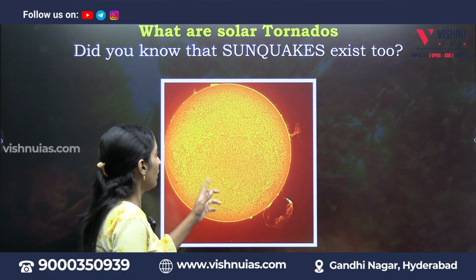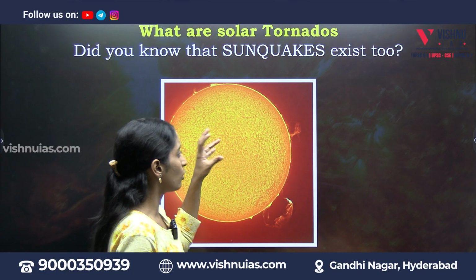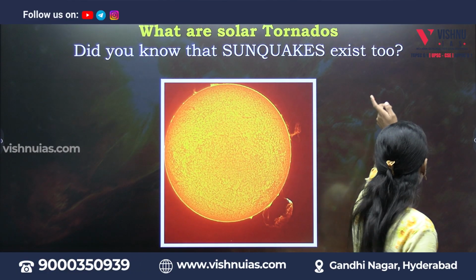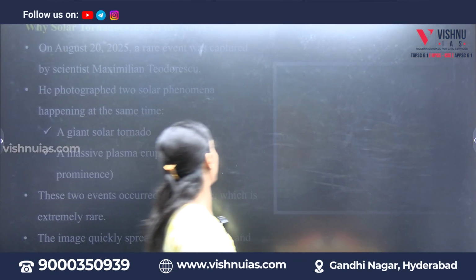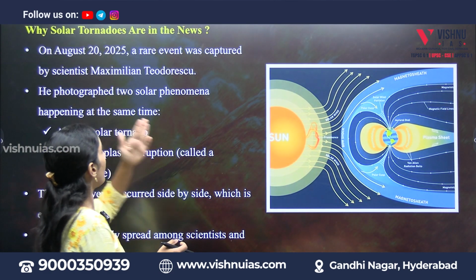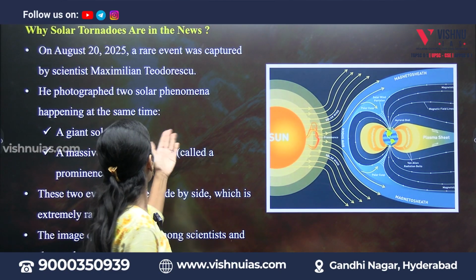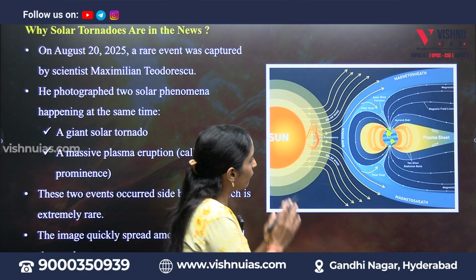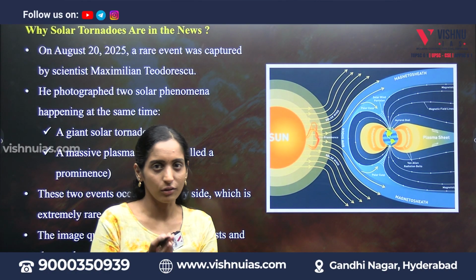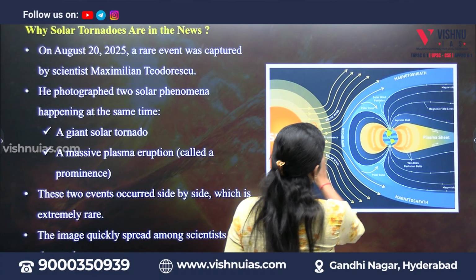So this is the sun, and if sunquakes or solar tornadoes happen, this is how the sun looks. It's an image, and let's see why these solar tornadoes are in the news. So let's discuss what solar tornadoes basically are. Okay, this is the sun, right?